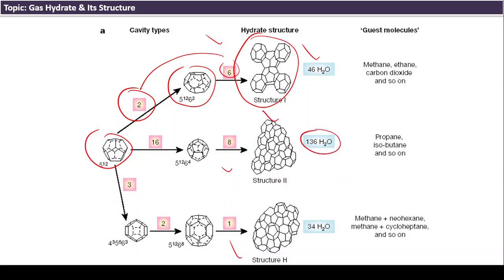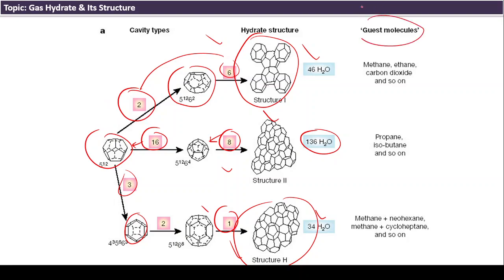In one unit cell there are 16 cages of 5^12 and 8 large cages. In type H there are 34 water molecules, with only one huge cage, 2 small and 3 small shapes. So in this diagram the complete information about all three structures is given.